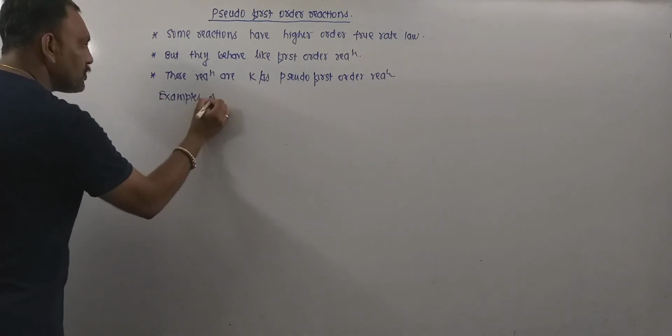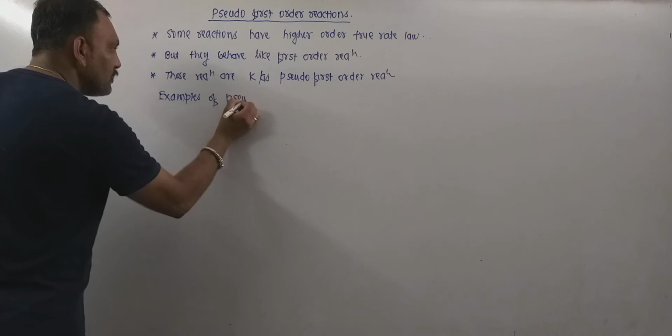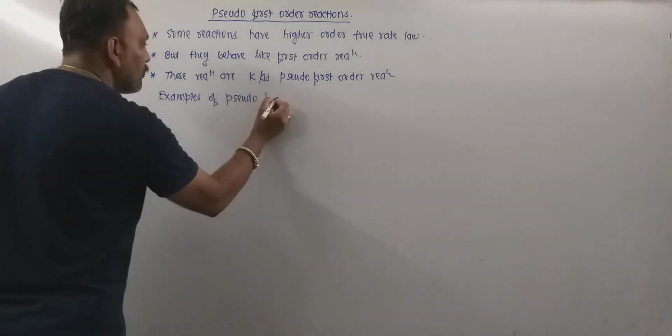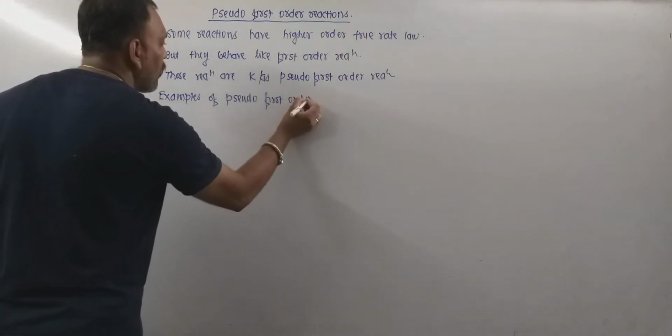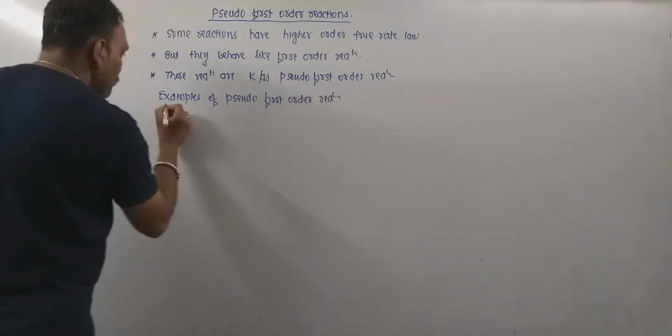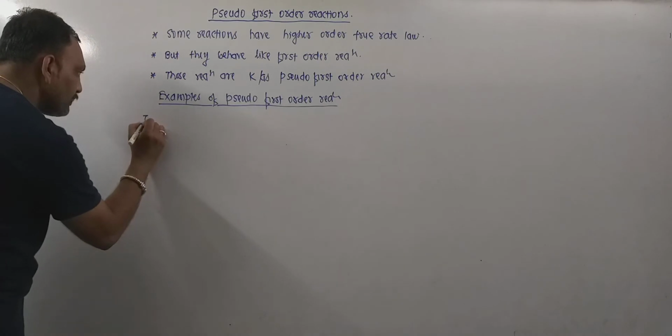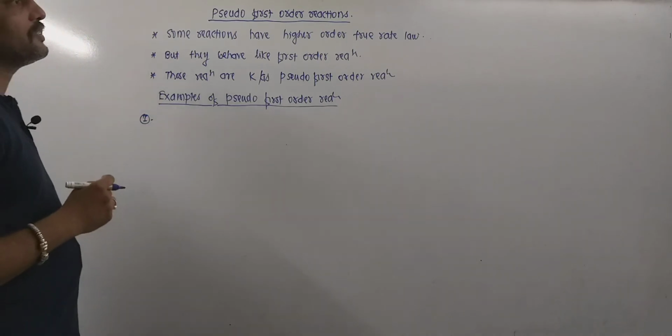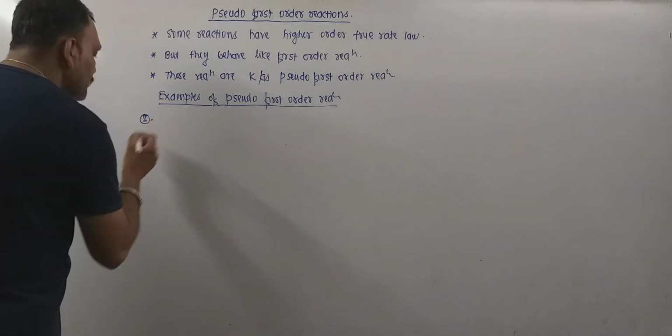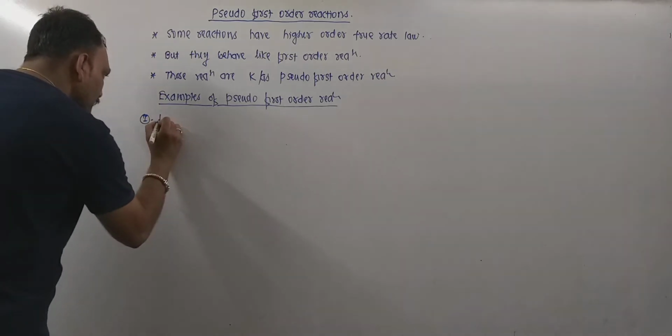So examples of pseudo first order reaction. Now the very first and familiar example to be discussed is the hydrolysis of methyl acetate, or hydrolysis of ester.